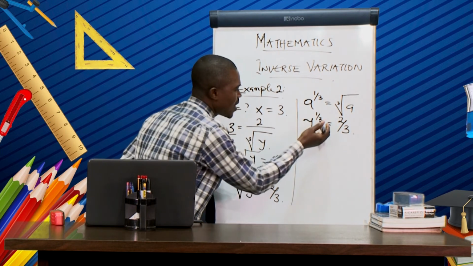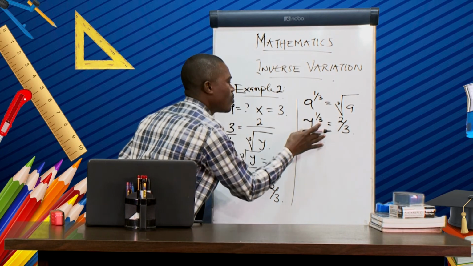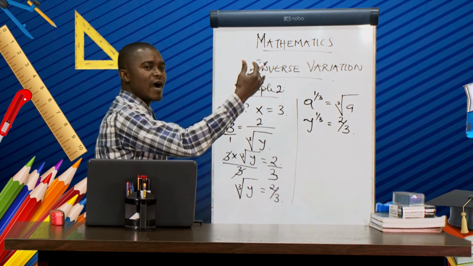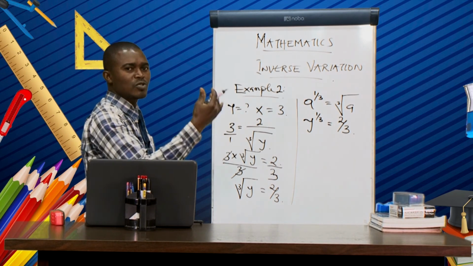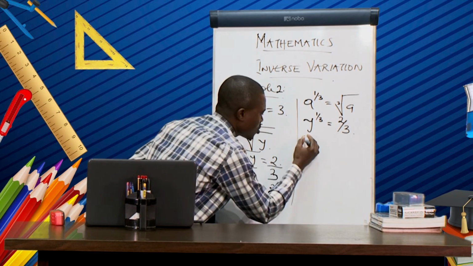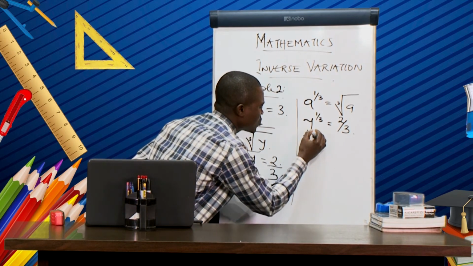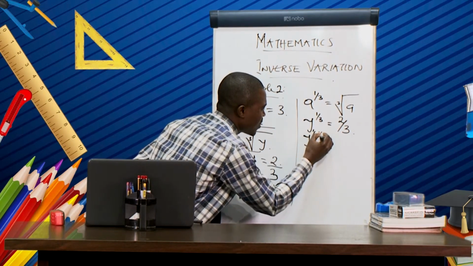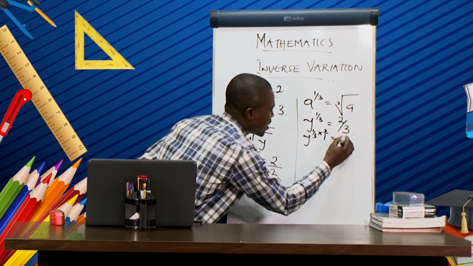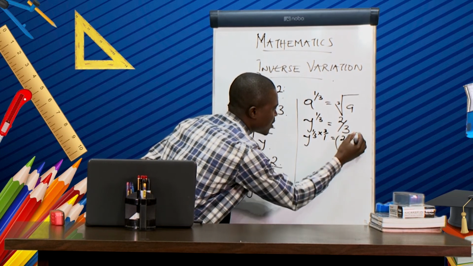So we are going to multiply both powers, in the left-hand side and right-hand side, by 3 over 1. So I get y raised to power 1 over 3, multiplied by the multiplicative inverse 3 over 1, equal to 2 over 3 raised to power what?